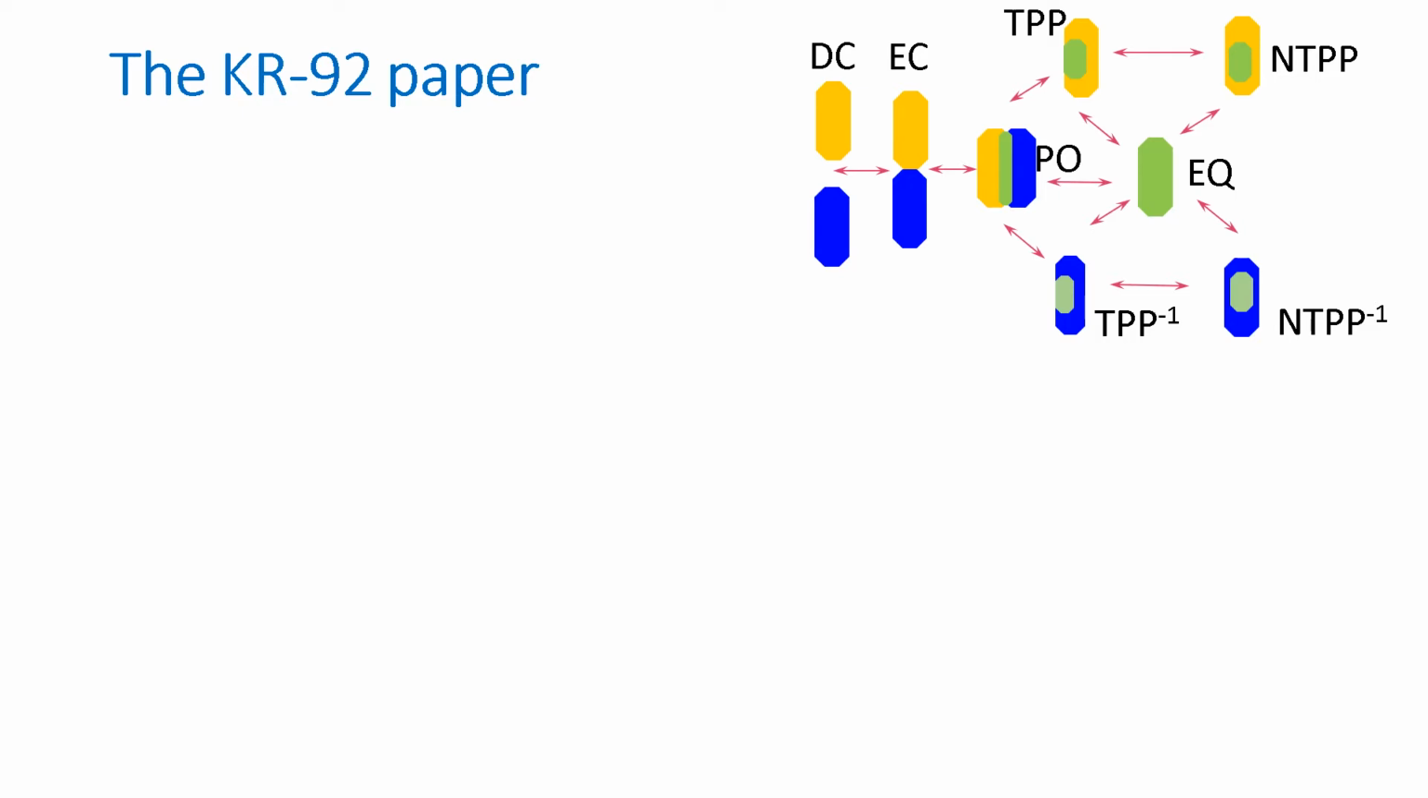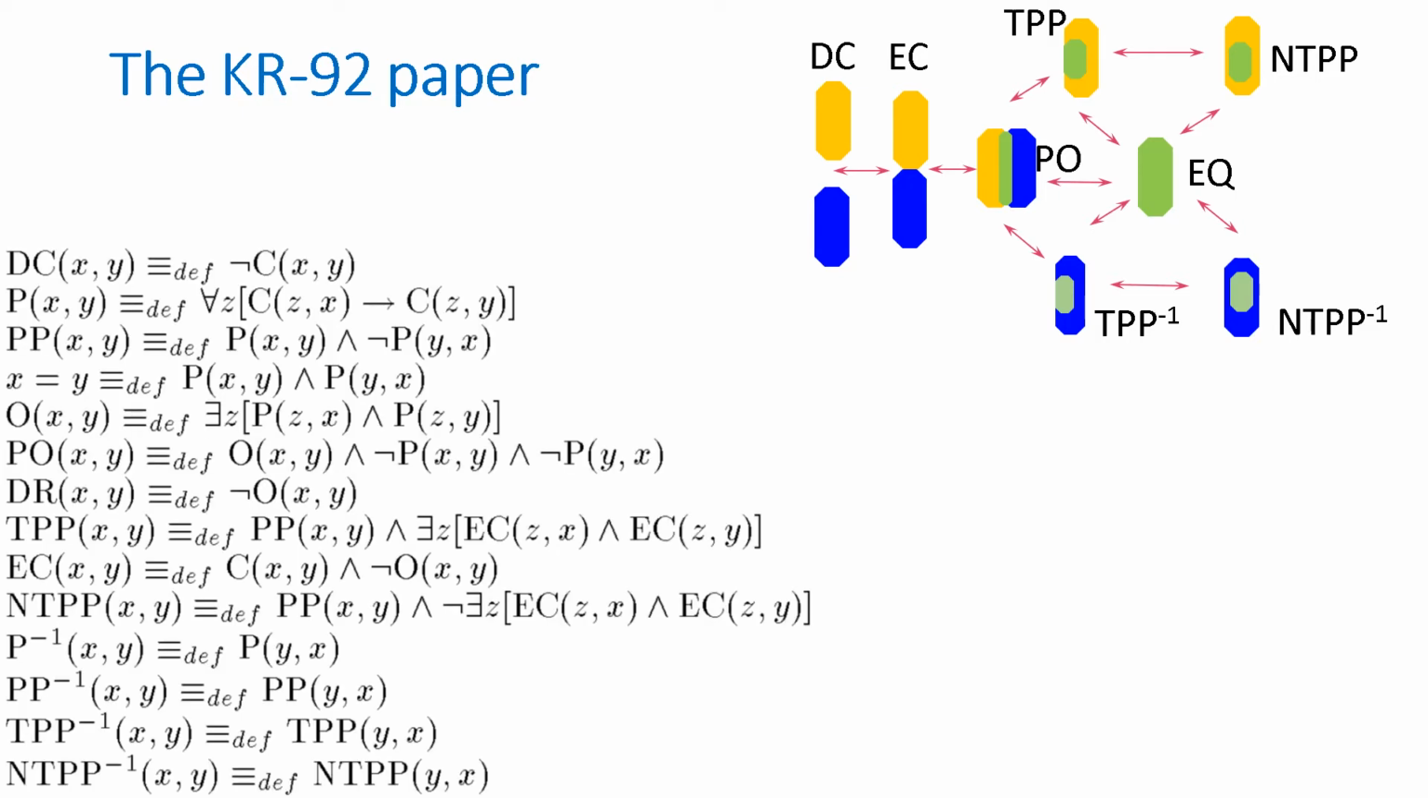So you see the depiction of the relations at the top right there: disconnected, externally connected, various notions of parthood, partial overlap, and equality. Here are the definitions in first order predicate calculus, all from that C(X,Y) relationship. The red arrows in that diagram at the top indicate the conceptual neighborhood, or as we called it at the time, the continuity network, indicating what the next relationship would be if regions continuously deformed or translated in space.